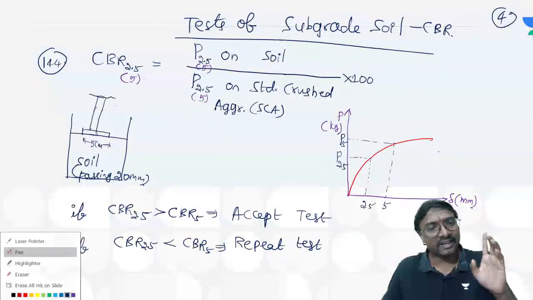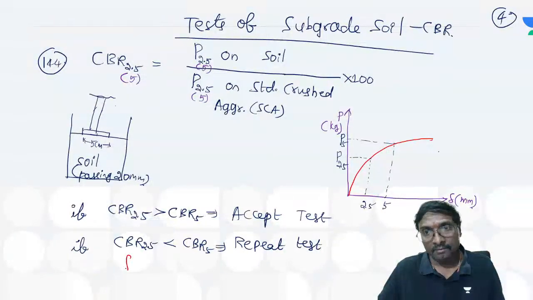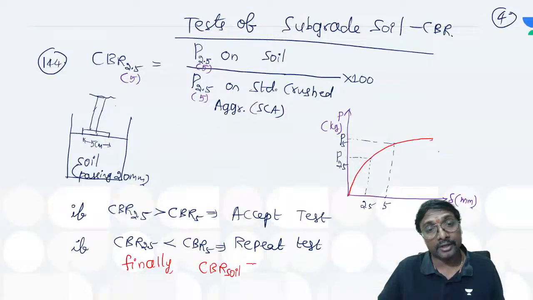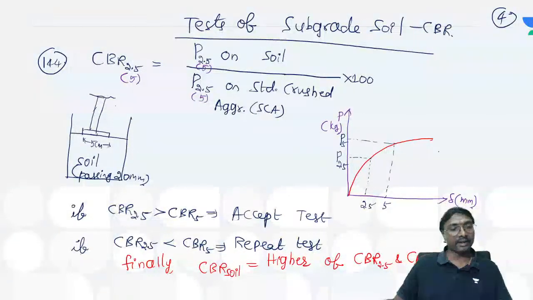Finally, which one is taken as the CBR of this soil? CBR of this soil will be taken as the higher of CBR 2.5 and CBR 5. Among these two, whichever is higher, that only we have to take.